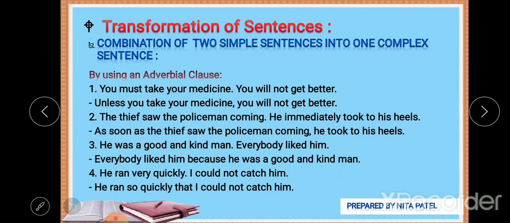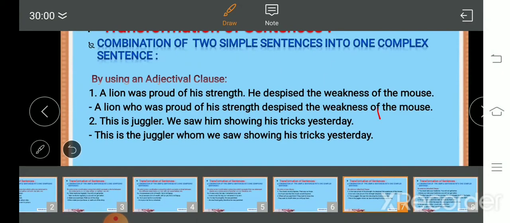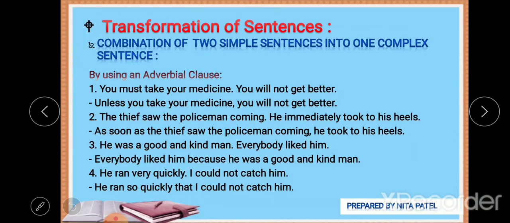Okay, next example. He was a good kind man, everybody liked him. He was a good kind man, everybody liked him. Now you will find there is a cause why everybody liked him, because he was a good and kind man. So you will find that cause is there in these two sentences. Why did everybody like him? Because he was a very good and kind man.